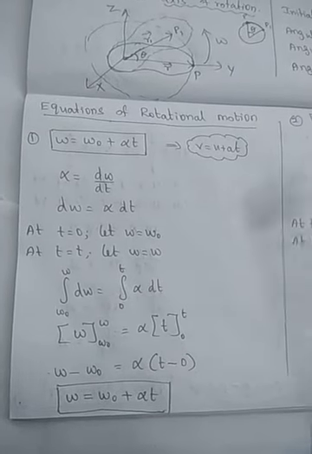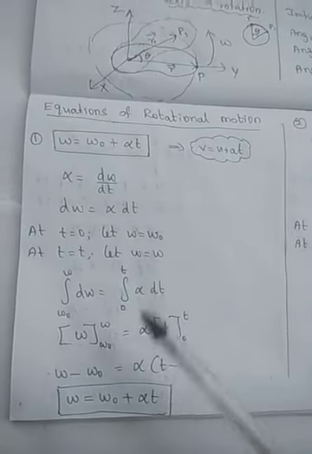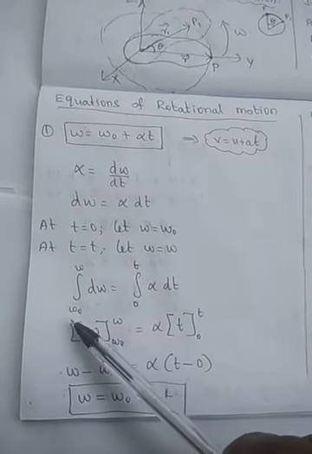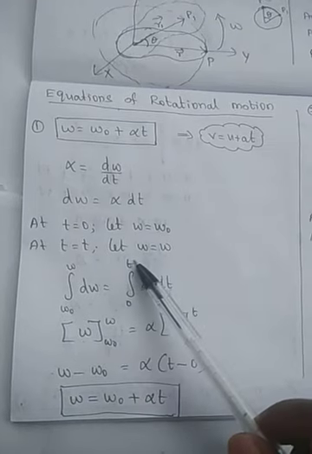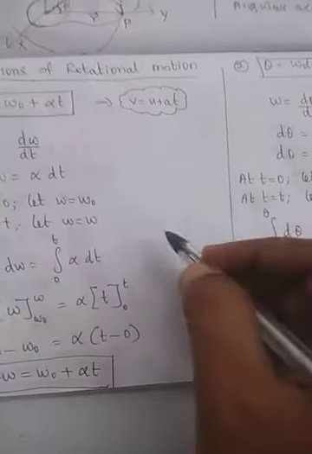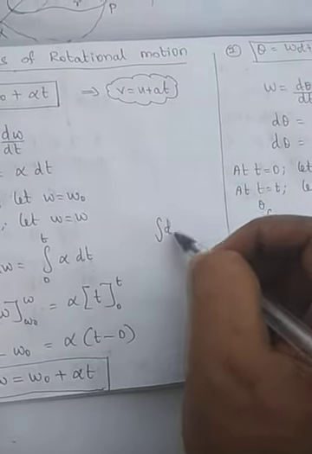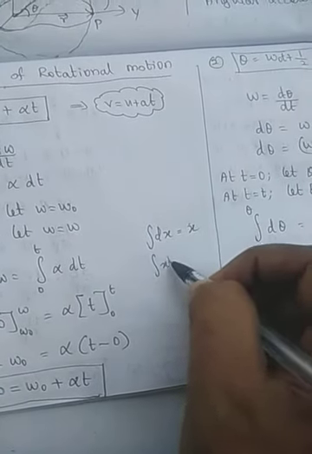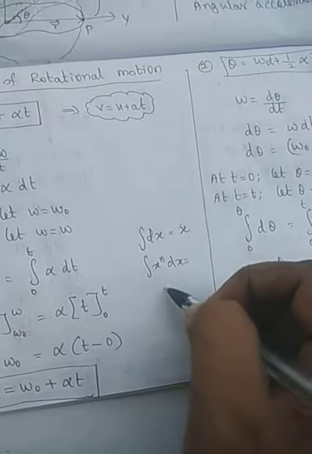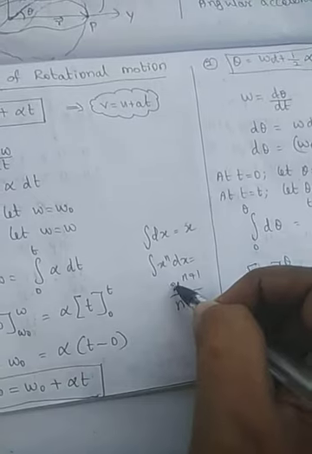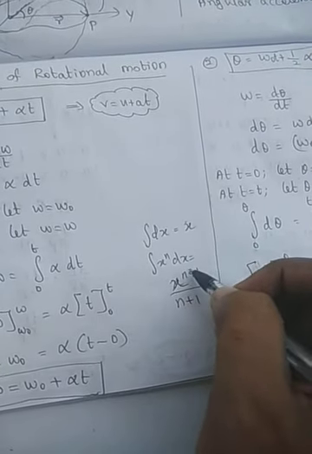Integral of alpha dt, from time 0 to t. At time t is equal to 0, the angular velocity is omega naught. At time t is equal to t, the angular velocity is omega. How can we integrate d omega? I will recall the integration formulas: integration of dx is equal to x, and integration of x power n dx is equal to x power n plus 1 by n plus 1. This is the integration formula.